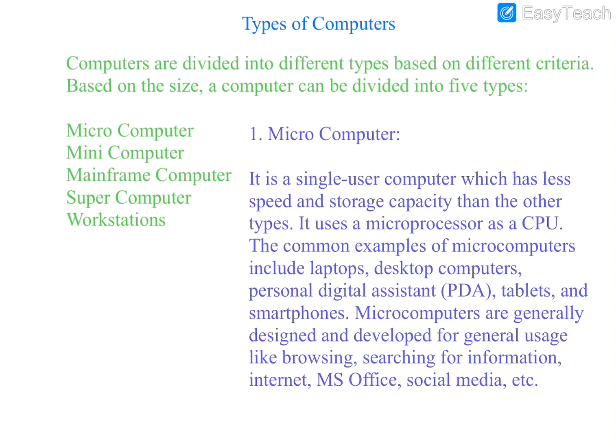The laptops, desktops, personal digital assistants, which are called PDAs, the tablets, and the smartphones which we are using, all these come under microcomputers. Microcomputers are designed for general purpose usage, that is for browsing, searching for information, MS Office, social media, and so on. So these single user systems are called microcomputers.